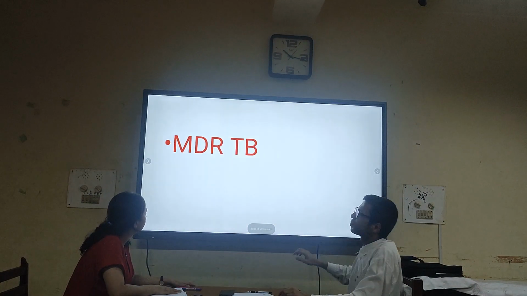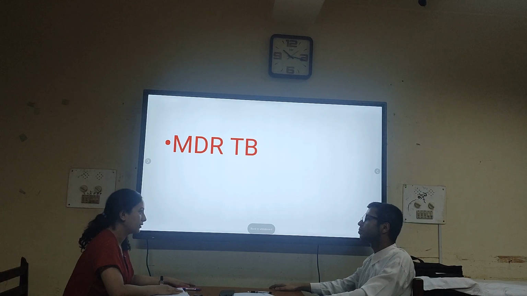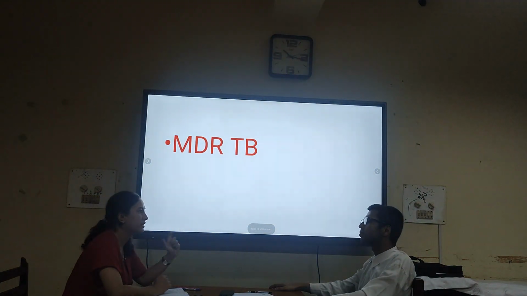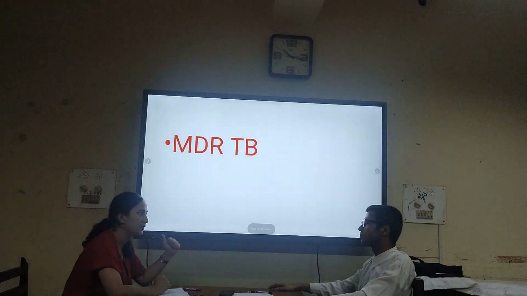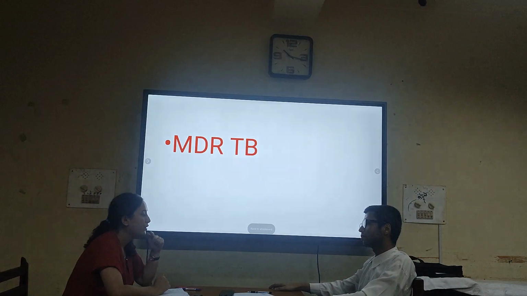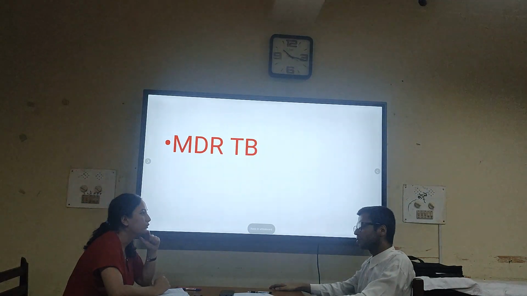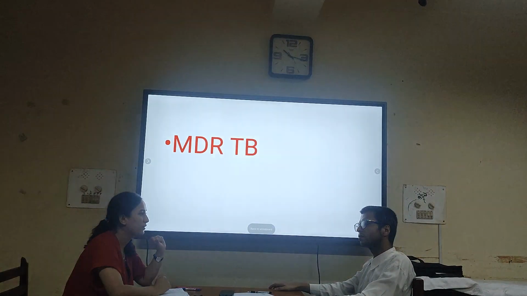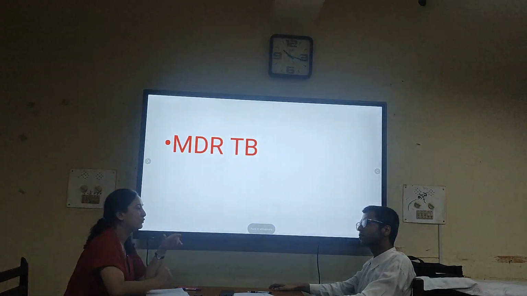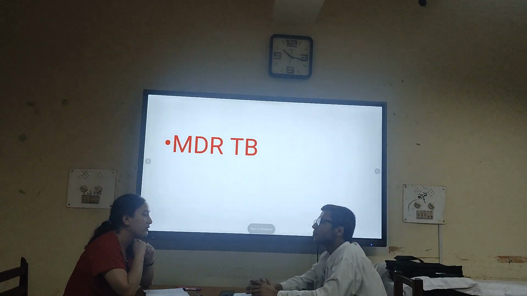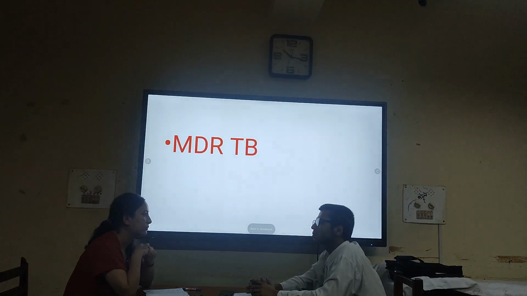Yes. So now we'll be moving on. There are multiple different kinds of regimen for multidrug-resistant tuberculosis. There's a short course regimen and there's a long course regimen. So can you please shed some light on what the regimen is that we use for the short course regimen? What is the duration of treatment? And what is the duration for the longer course treatment? And what is the regimen available for the longer course treatment?